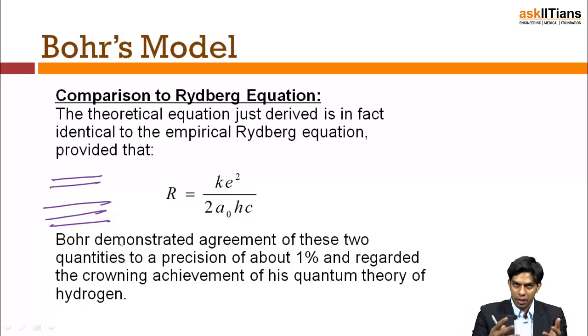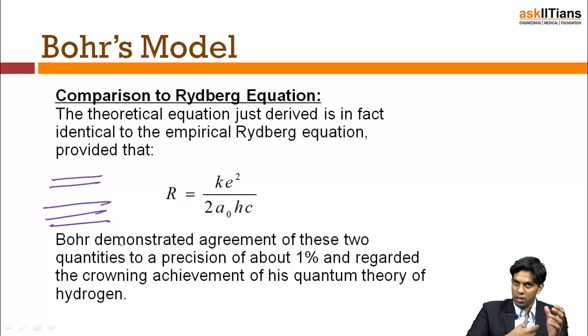Then you start explaining different phenomena which you observe, in this particular case spectrum analysis and line spectra. You use your theory for explaining different phenomena, and at the end of it, you predict a value.